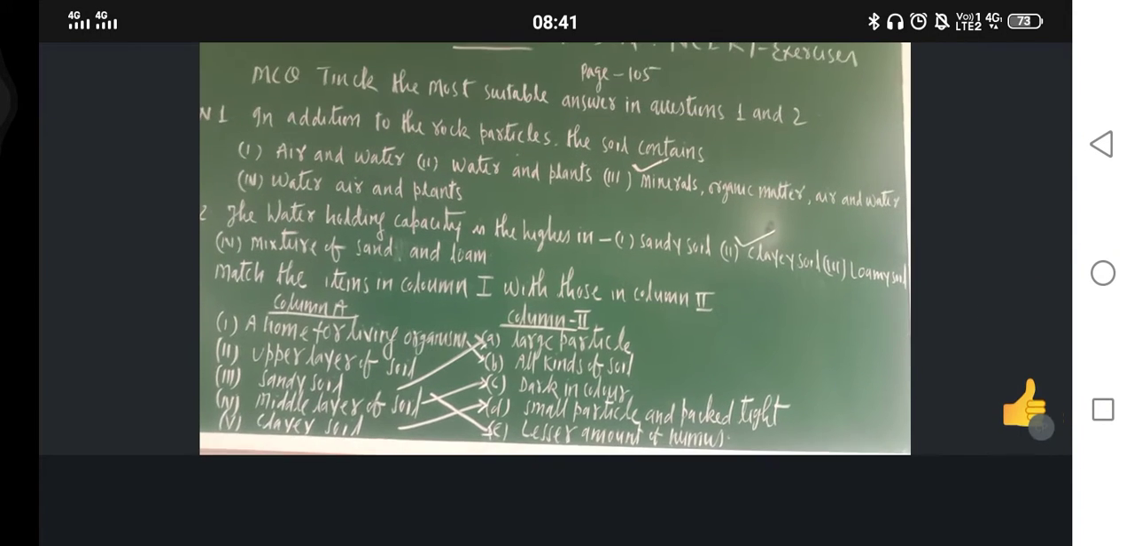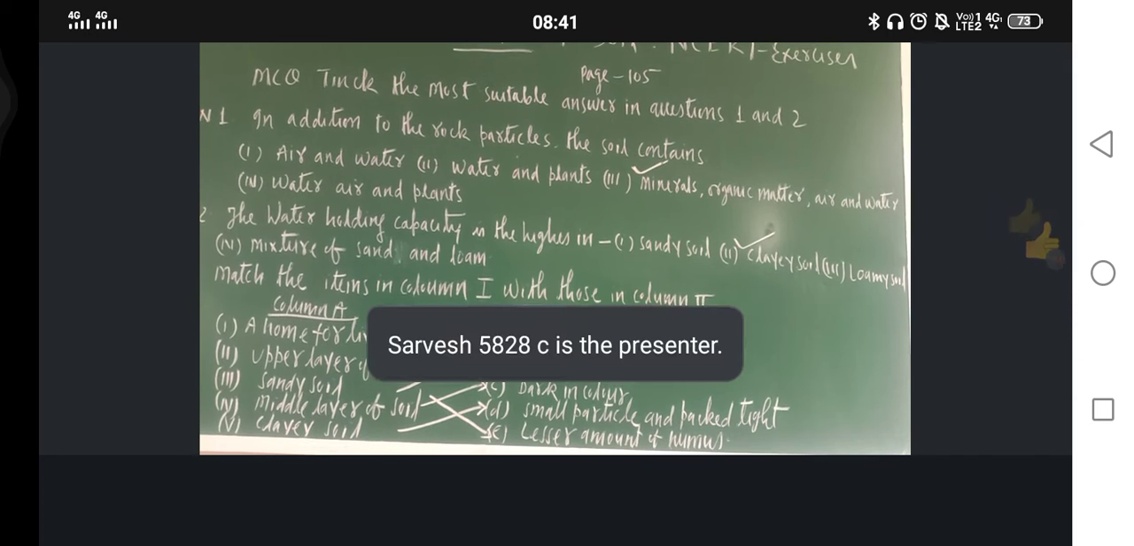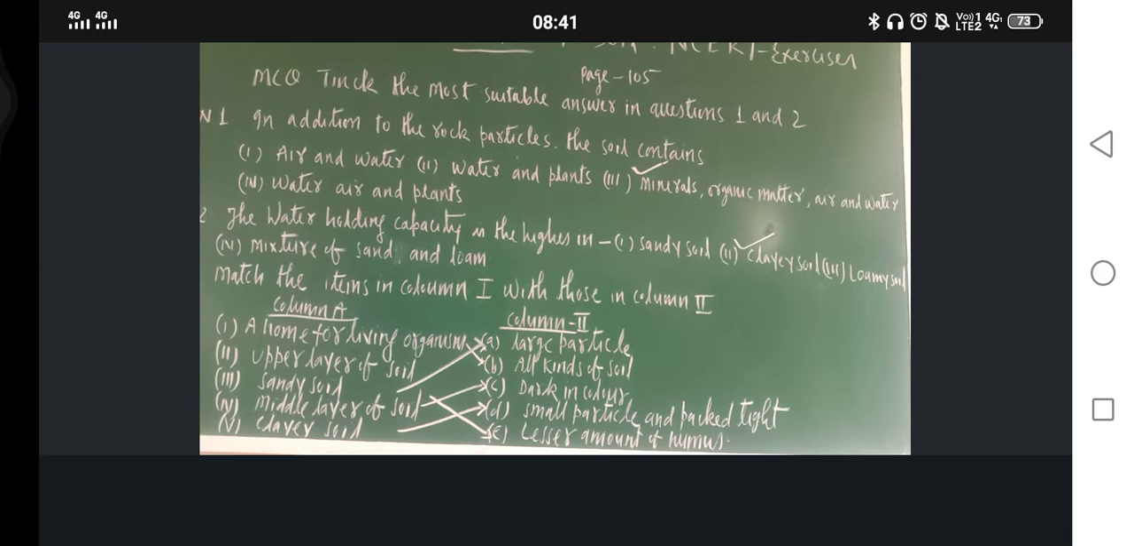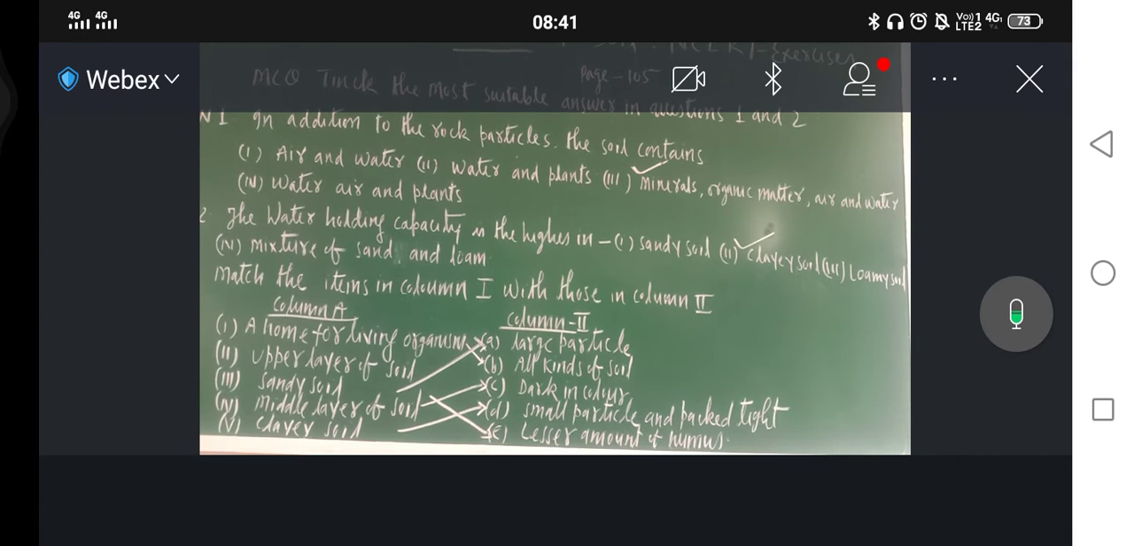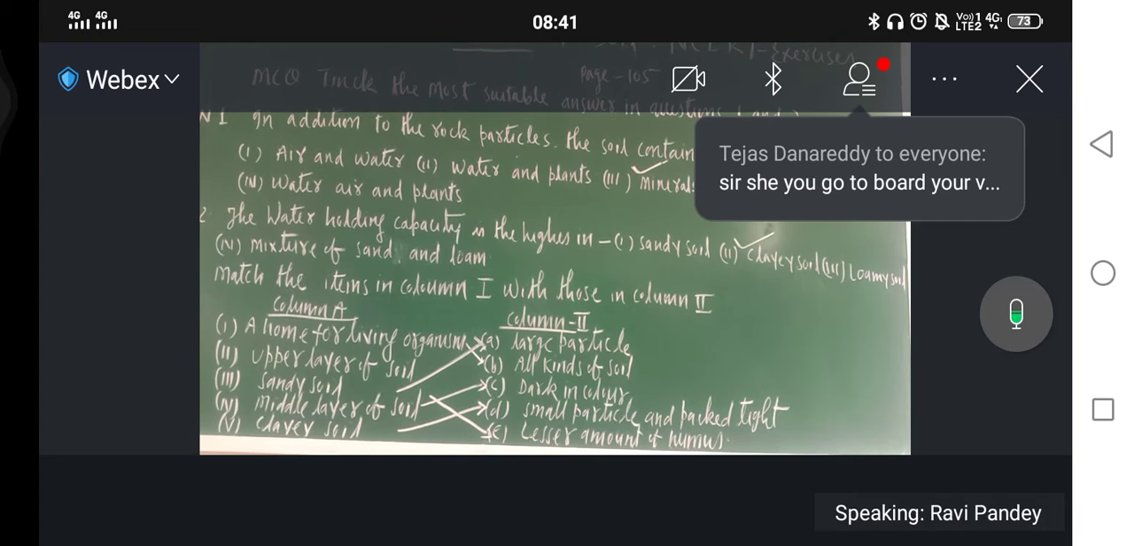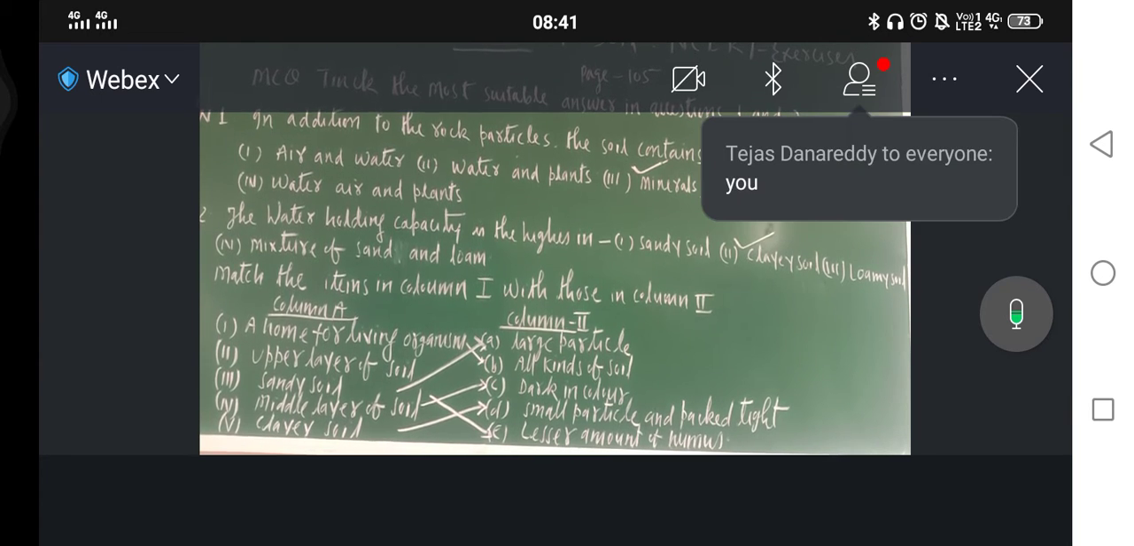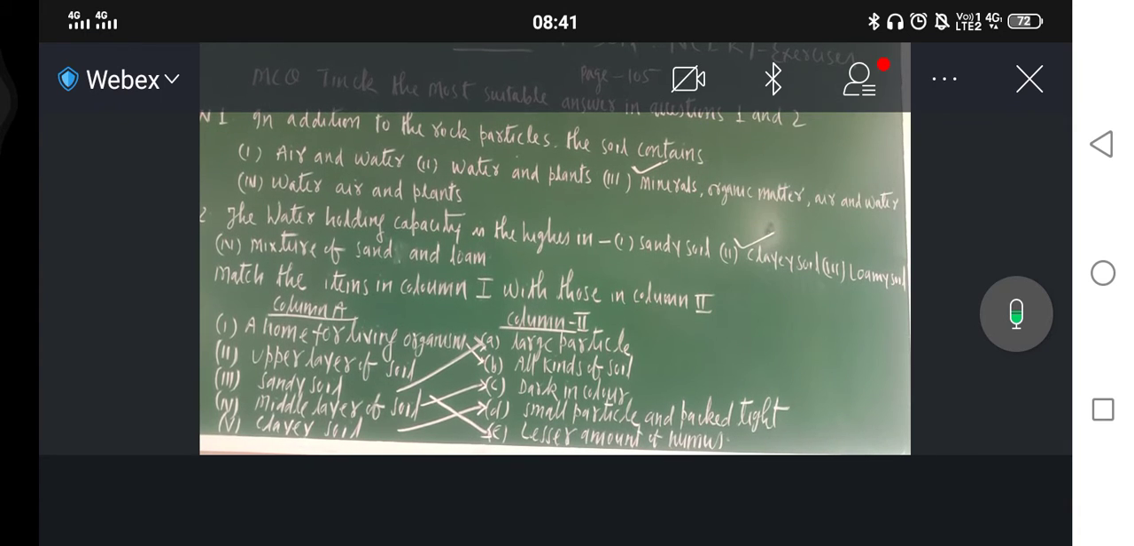Okay, so let us move toward the question number third. Match the items in column first with those in column second. Column first: how many things are there? First one is a home for living organism. Second one is upper layer of soil. Third one is sandy soil. Fourth one is middle layer of soil. Fifth one is clay soil.